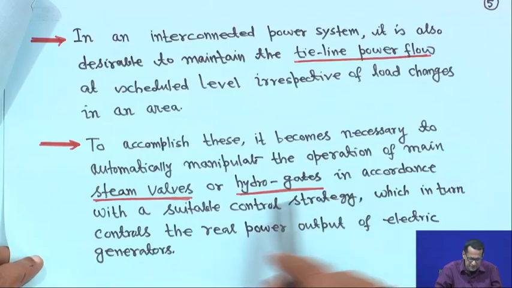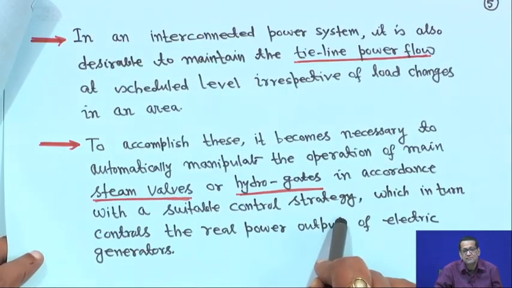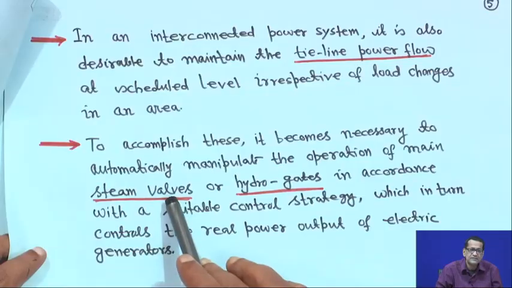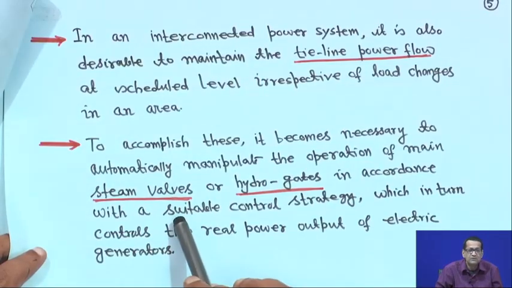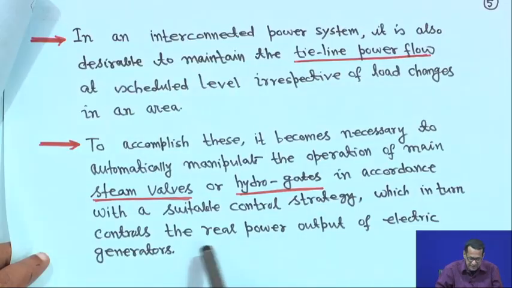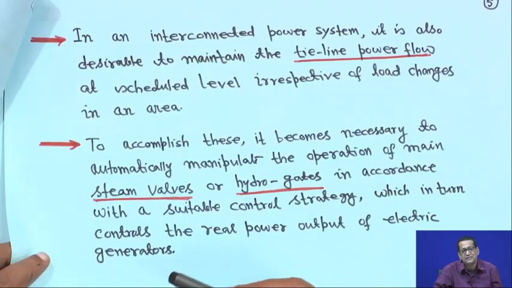This is done in accordance with a suitable control strategy: whether speed is decreasing or increasing, the valve receives the signal and closes or opens accordingly, or the hydrogates open or close for a hydropower plant, which in turn controls the real power output of the electric generator.